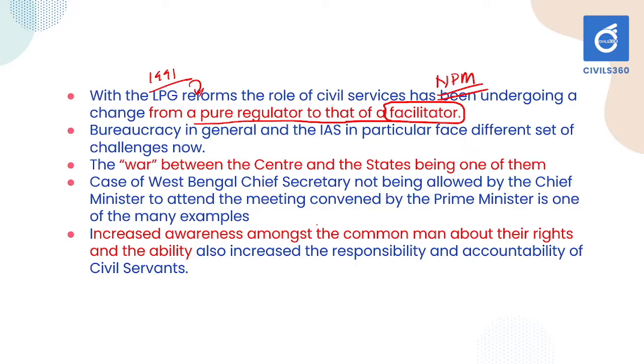The next one is the various conflicts. This is during the period of NPM, the beginning of the 1990s and the end of the 1990s. The same happened during this period, and after that, with the development of 2000, we can see that the war between center and state, or federalistic relations, fiscal federalism or cooperative federalism, these ideas were being initiated, and there is increased awareness about their rights, and bureaucracy is playing much better accountable roles in the society.